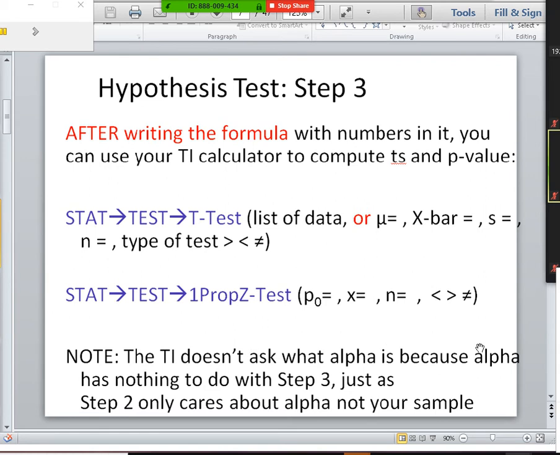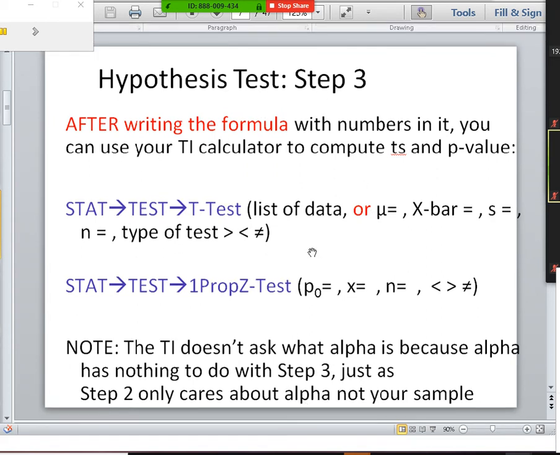Please note that the TI doesn't ask you what alpha is because alpha has nothing to do with step 3. So step 3 is all about your sample. Step 2 is all about alpha. So step 2 cares about alpha and not your sample. It works with the numbers from your claim. Step 3 is about your sample. So that's just about the sample stuff.